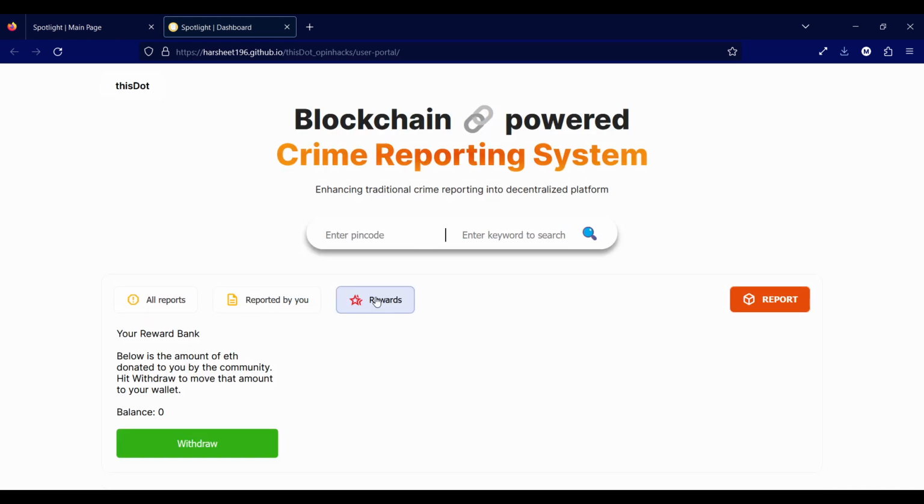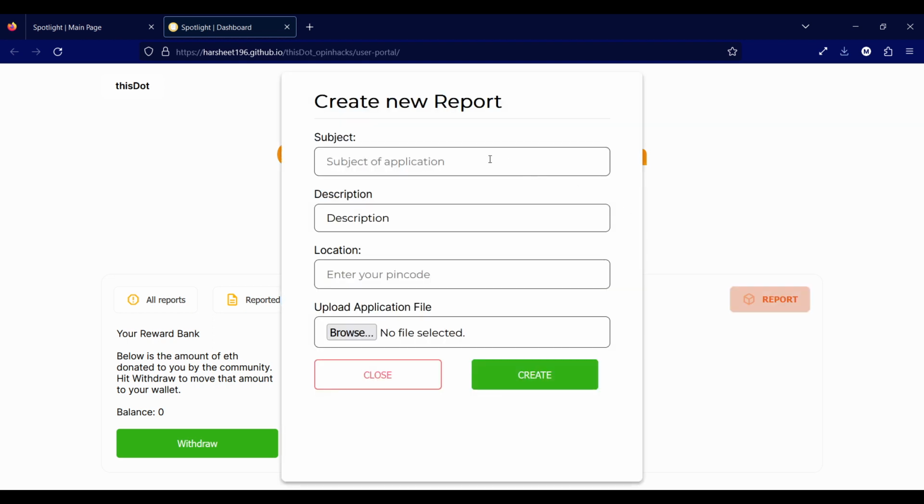Then as for reports, since this is a community-driven blockchain project, what others can do is support the bravery of the reporter of reporting the crime by upvoting it and sending them some of the currency. Here on the Polygon Mumbai network, that currency is Matic. Next up, what we can do is report a crime.